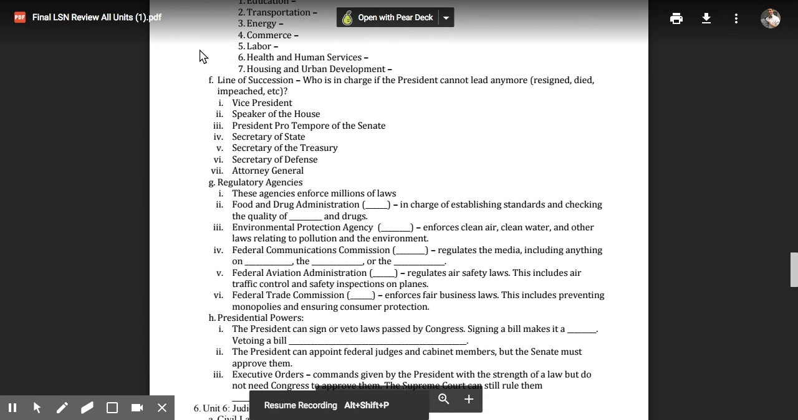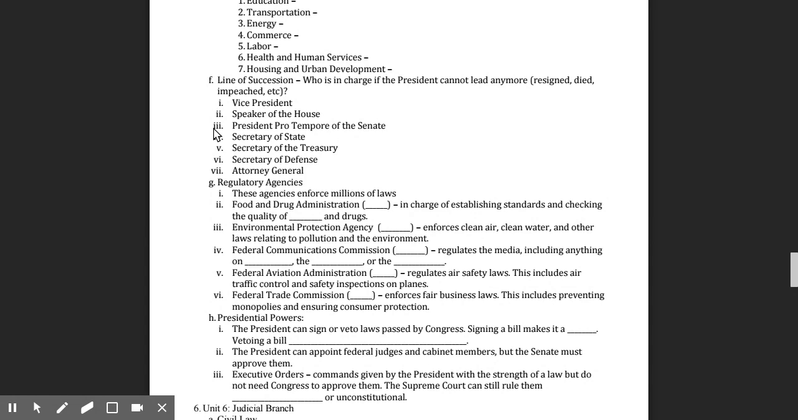The line of succession. This is who is in charge if the president cannot lead anymore. That means if the president resigned, died, was impeached, or something else, the vice president would then become president. If both the president and vice president were not able to lead, then it would go to the Speaker of the House. If all three were not able, then the President pro temp of the Senate, then the Secretary of State, then Secretary of Treasury, then Secretary of Defense, then the Attorney General. It goes all the way down the rest of the other agencies or departments.